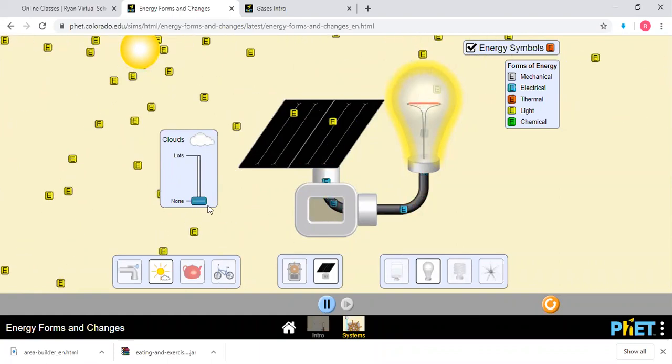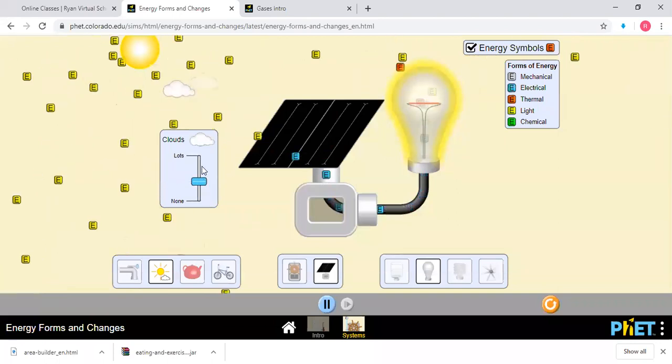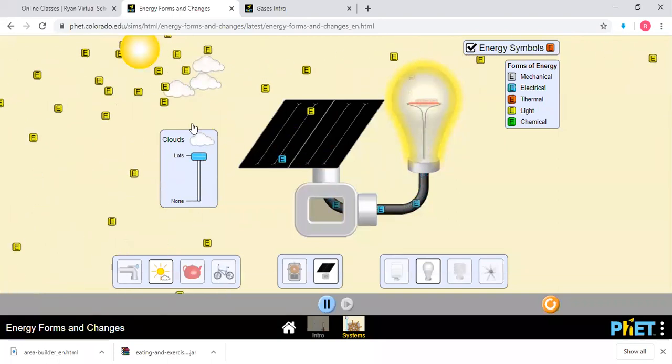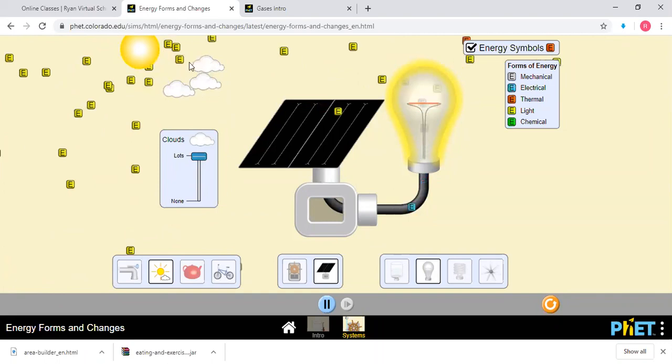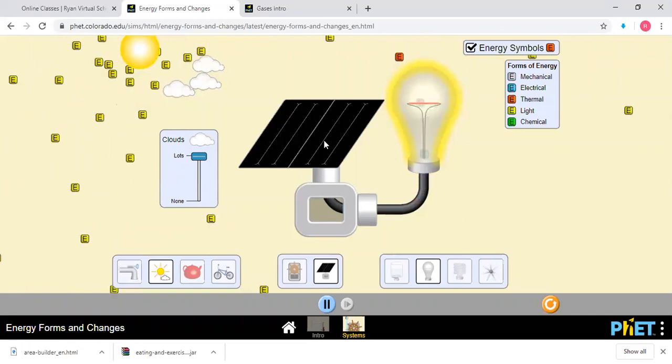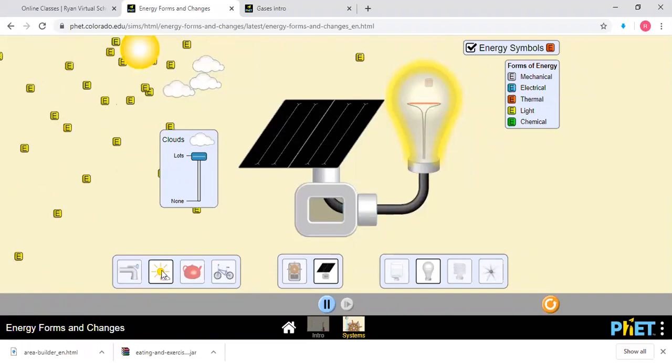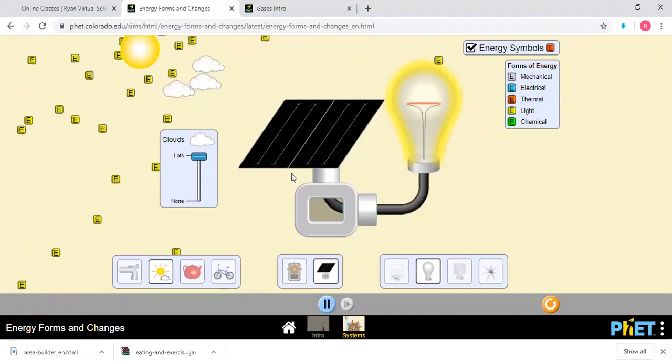Understood? Now what will happen if it's raining? Clouds will come. Now what will happen? Clouds can stop the sunlight. You see, now it's not falling. So that is one issue. When there are clouds, it's very difficult. Now we'll see another form of electricity.